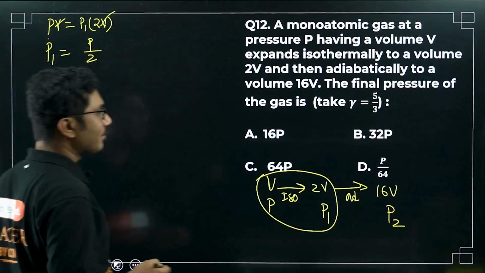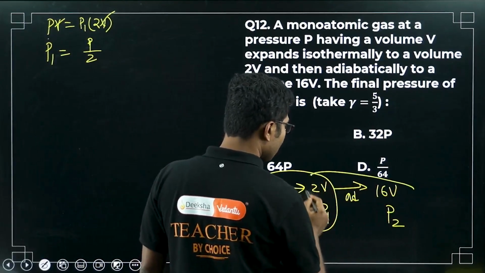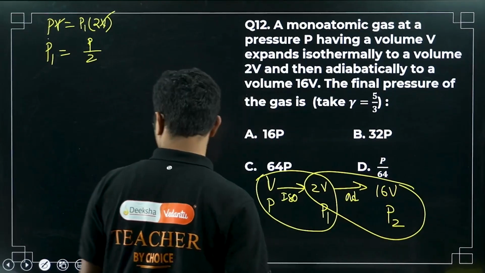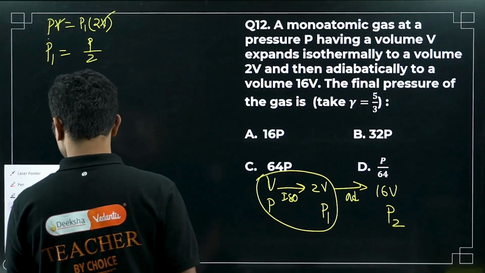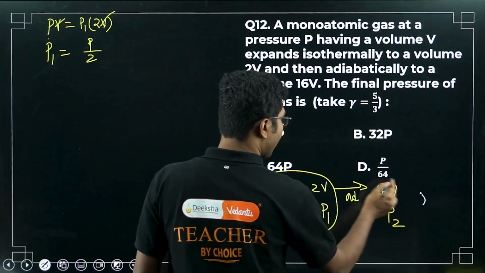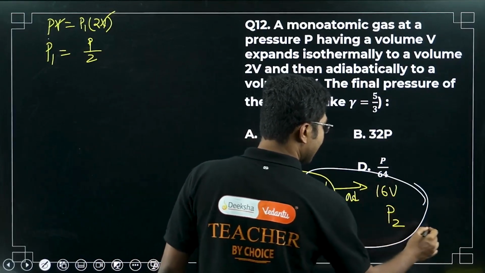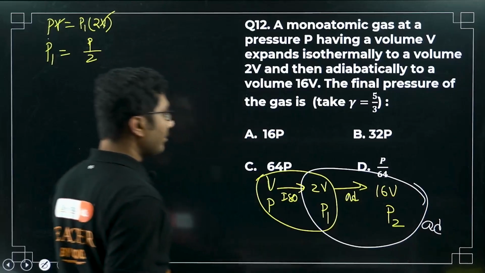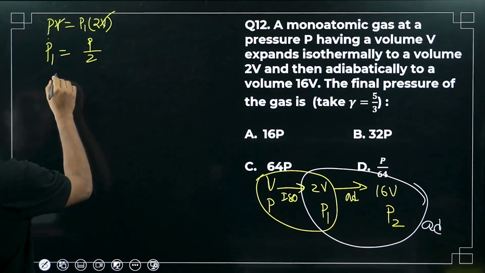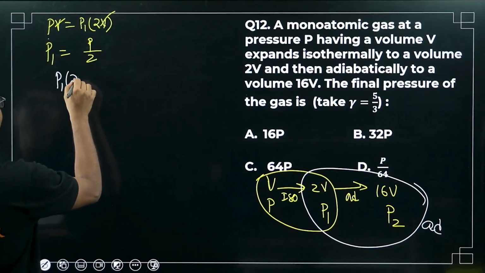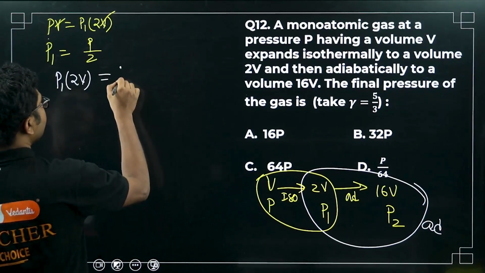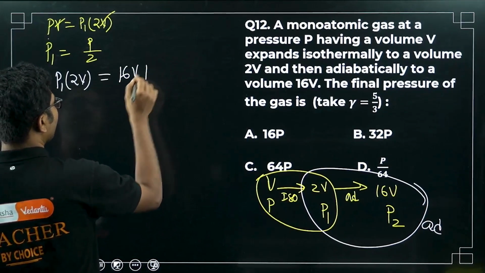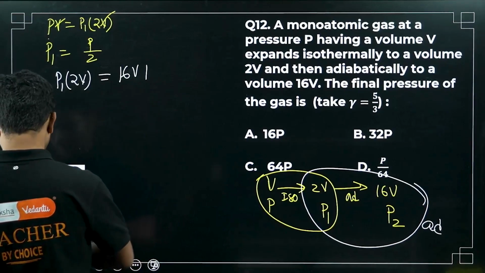Now next we have to apply the adiabatic law for this step. This is adiabatic. Now let us apply the adiabatic law. P1 times 2V is equal to P2 times 16V.